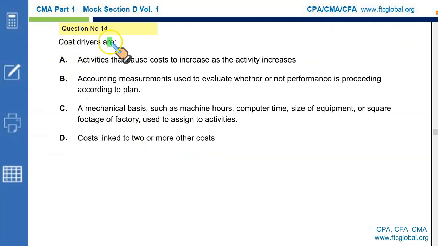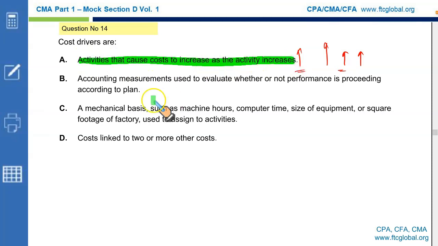Cost drivers are activities that cause costs to increase as the activity increases. If you drive more miles, your maintenance cost goes up. If there are more patients, the hospital cleaning cost goes up. So miles driven, number of patients, these are cost drivers that cause the activity to go up, and this resultantly causes the cost to go up. This is the correct option.